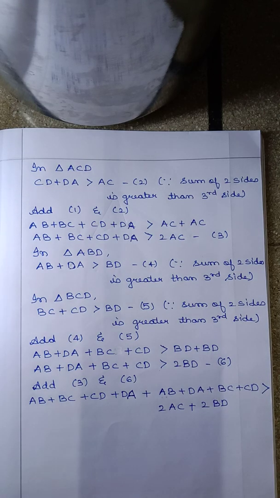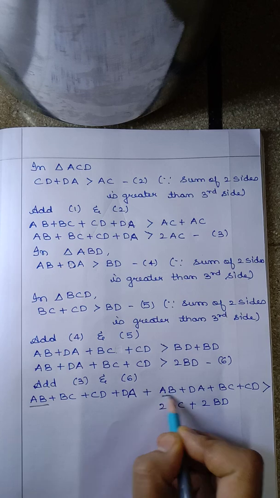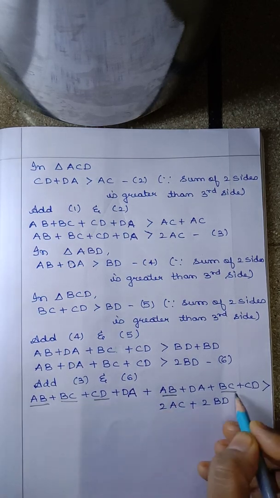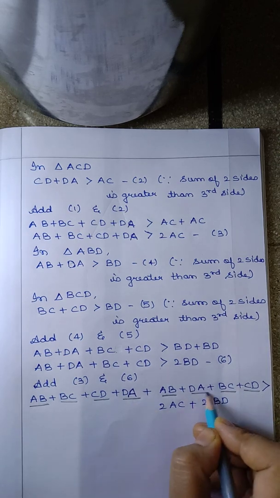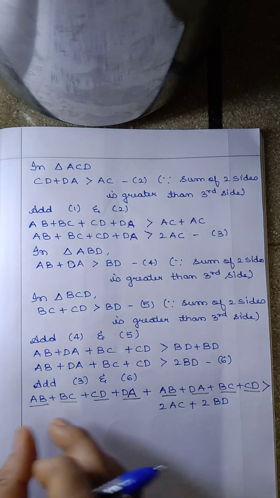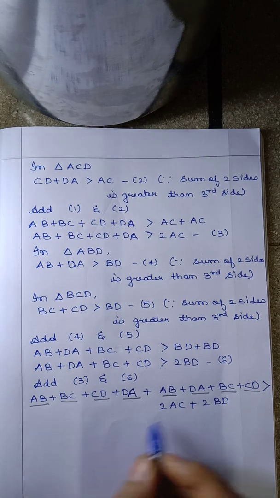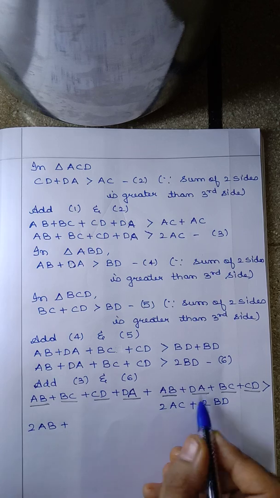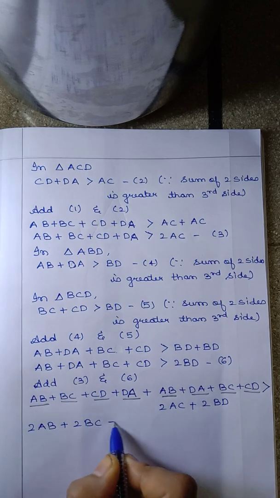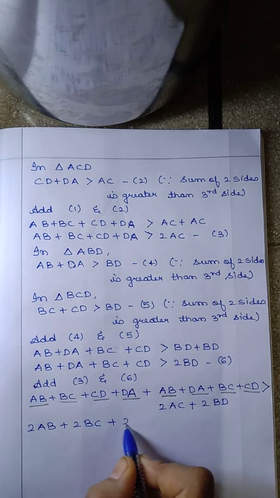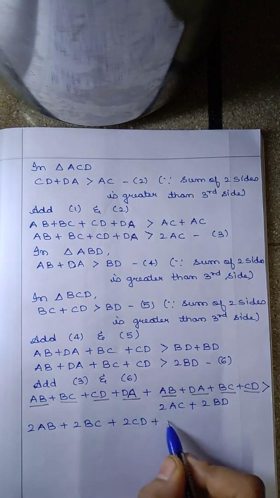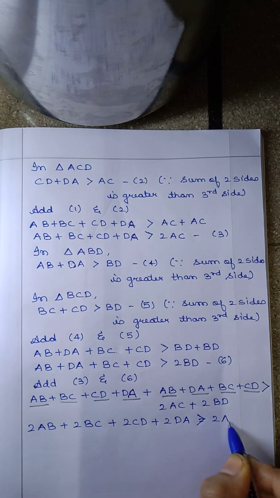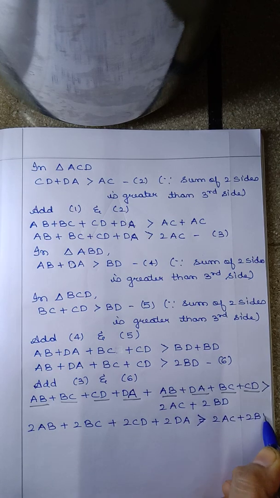Okay, now children, you can see here in the LHS, AB we have 2 times, then BC also we have 2 times, CD we have 2 times, and DA we have 2 times. Okay, so each of the sides appears 2 times here. So we can write AB plus AB twice of AB, BC plus BC twice of BC, CD plus CD twice of CD, DA plus DA twice of DA is greater than twice of AC plus twice of BD.